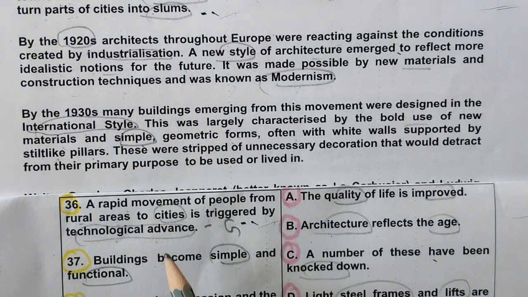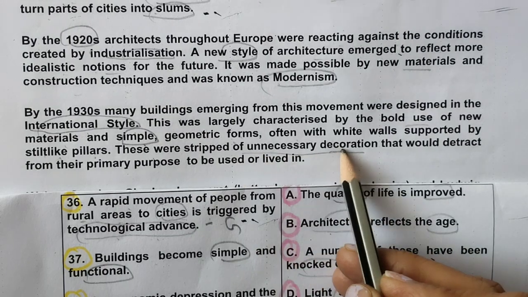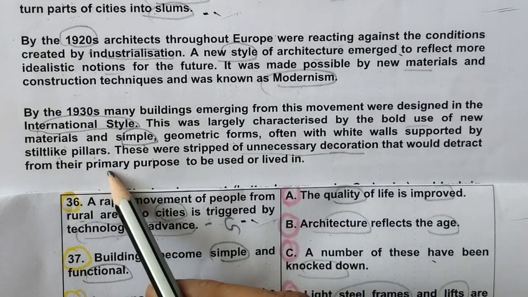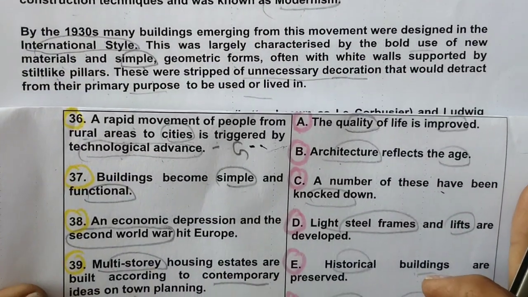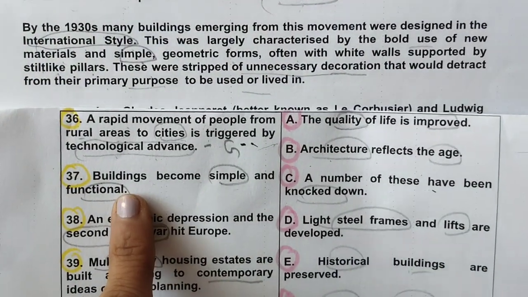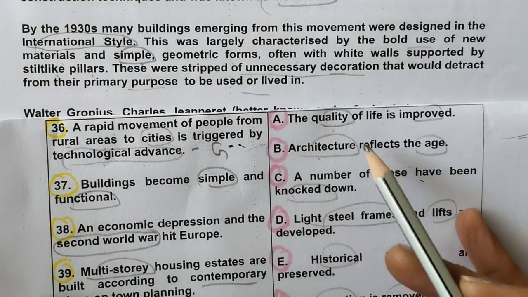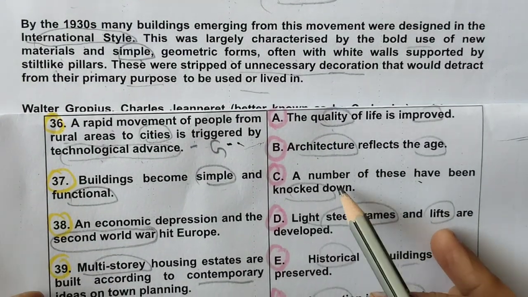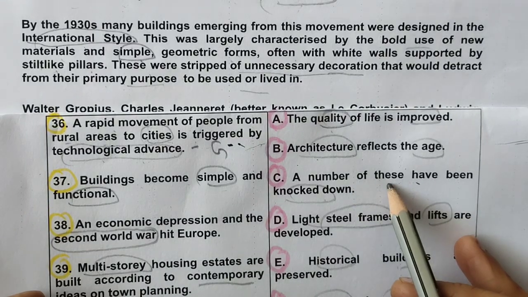So pillars was there. These were stripped of unnecessary decoration that would detract from primary purpose to be used or lived. Okay. So we have got this location, simple and functional. They talking about quality? No. Reflects the age. Number of trees have been knocked down. Number of these have been knocked down.